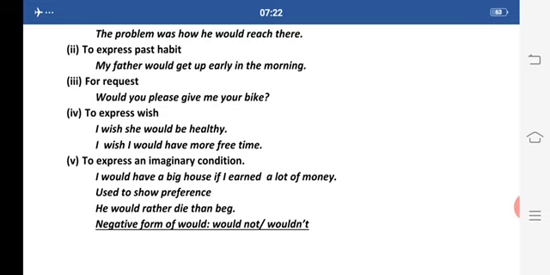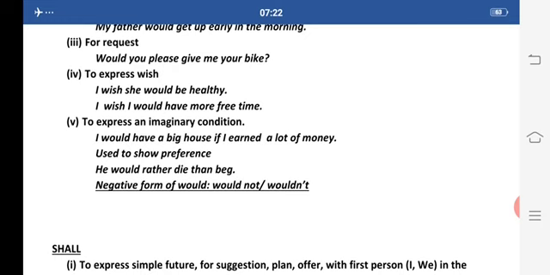Would is also used to show preferences. He would rather die than beg. Now this is his choice. Preference means the choice. He would like to die instead of begging. So this is the use of would. Now the negative form of would is would not, and the contracted form is wouldn't.